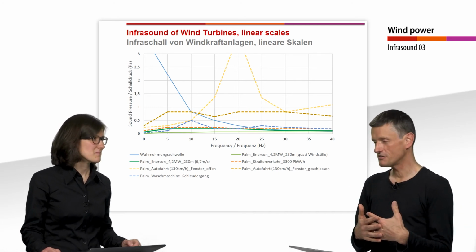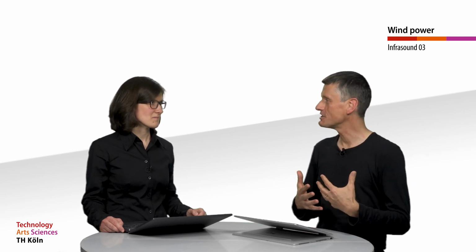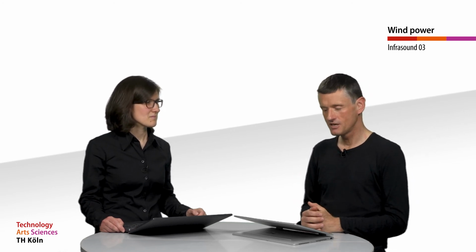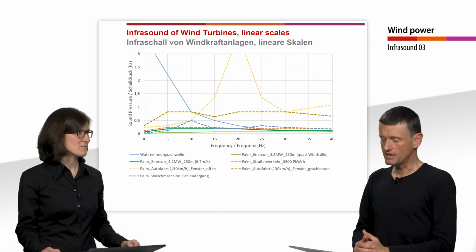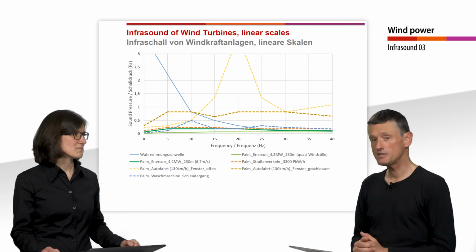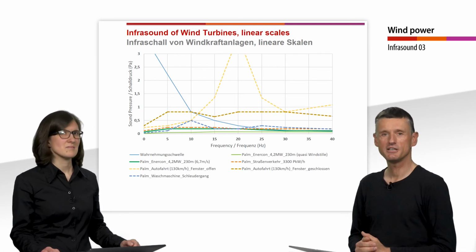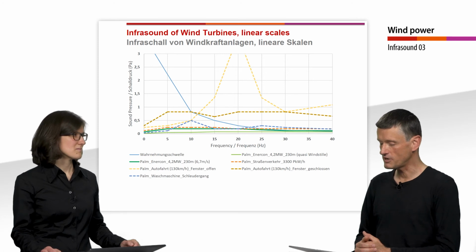I think most of us have experienced that when we drive quite fast with an open window, we can almost feel these pressure levels in the car. But even more interesting, I think, is the dark yellow line, when the window is closed. There we see that the pressure of infrasound is much, much higher than that of a wind turbine.